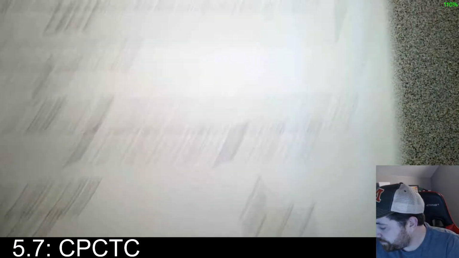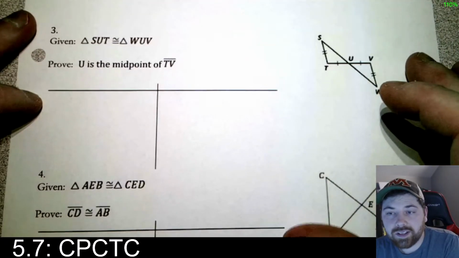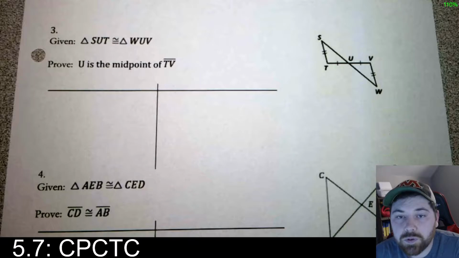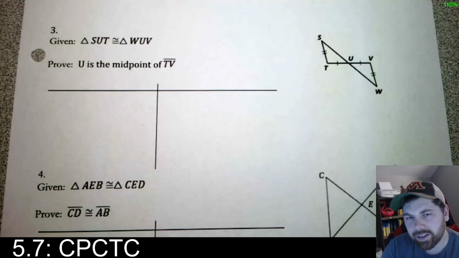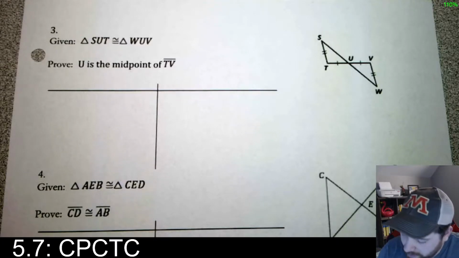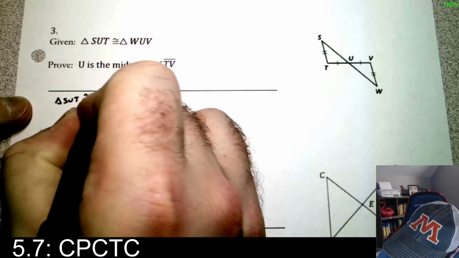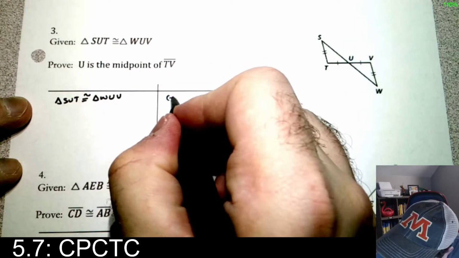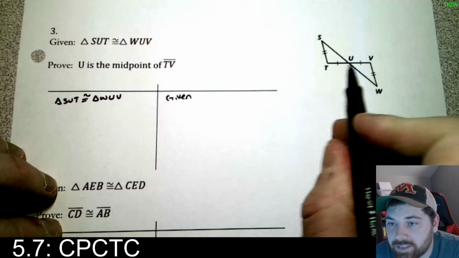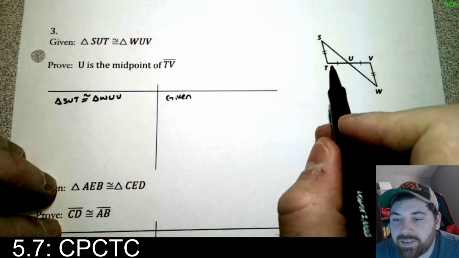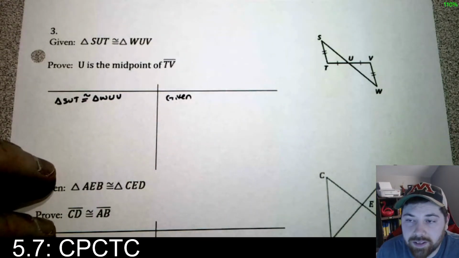All right, next page. So we're going to do a few of these. Okay? Prove that U is the midpoint of TV given this is true. Okay, it's a little bit more tricky, right? Because we're not actually concluding something obvious. But you're starting with the given. Okay, the triangles are congruent. Now look at the picture here. If we want U to be the midpoint of TV, notice that by the definition of midpoint, if these 2 sides are the same, then U's in the middle, right?